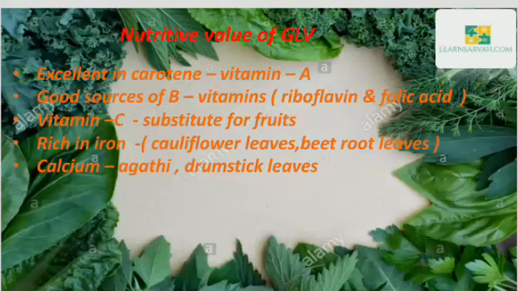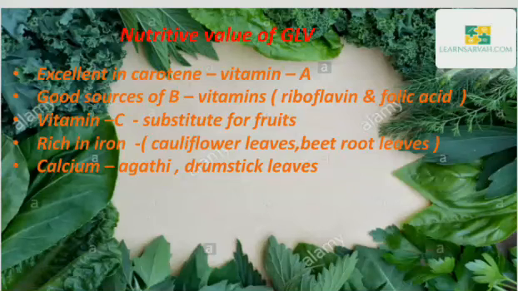They are also rich in iron. For example, leaves normally discarded, like cauliflower leaves and beetroot leaves, are an excellent source of iron. Agathi, drumstick leaves and fenugreek leaves contribute calcium in our diet.